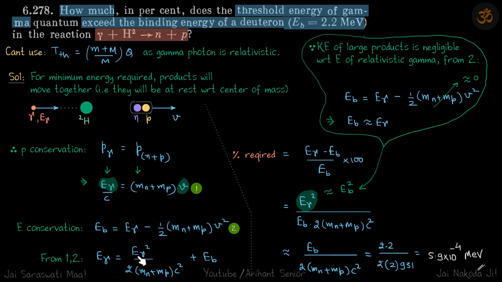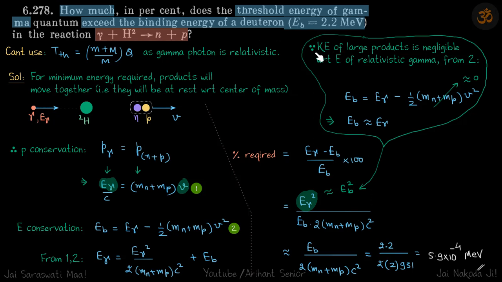Now you can see we have E gamma minus EB. If you put that here, we get this. And now we are going to take one assumption, that E gamma is almost the same as EB. We take this assumption because the photon has a lot of energy compared to the kinetic energies of the other products. So this E gamma is quite high compared to this energy. Most of this gamma quanta is being absorbed in the reaction, and a negligible amount will be taken up by this.